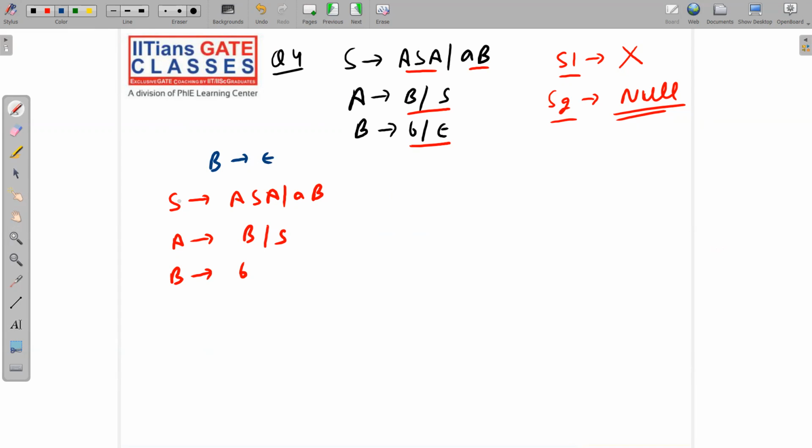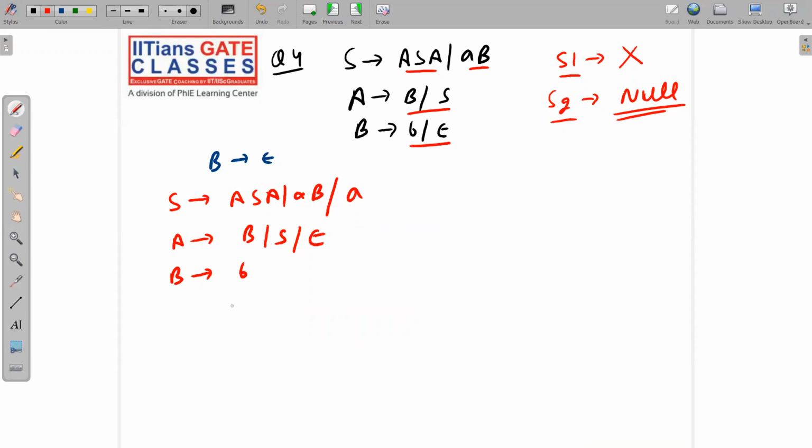So I will write the grammar as it is, and of course I will not write B implies null, and I will hide the B and write the remaining part. See, we have B on the right hand side now. So hide the B and write the remaining part. That will be small a. Here also hide the B and write the remaining part. That is null. That's it.